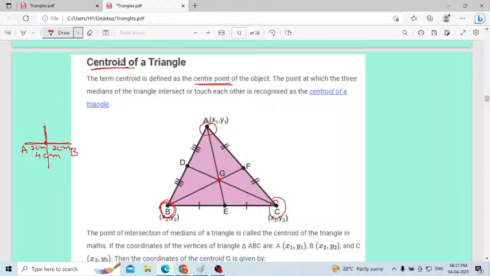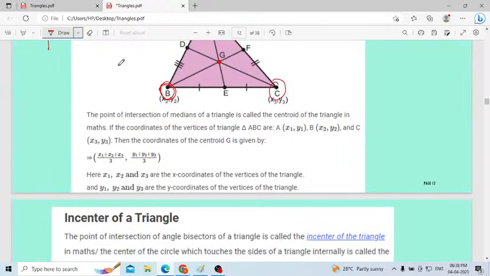This one is very, very important. You have to remember: what is meant by a centroid? How will we get the centroid? If you consider the three medians to the opposite sides of a triangle, we will get exactly the central point of the triangle. That is nothing but the centroid.